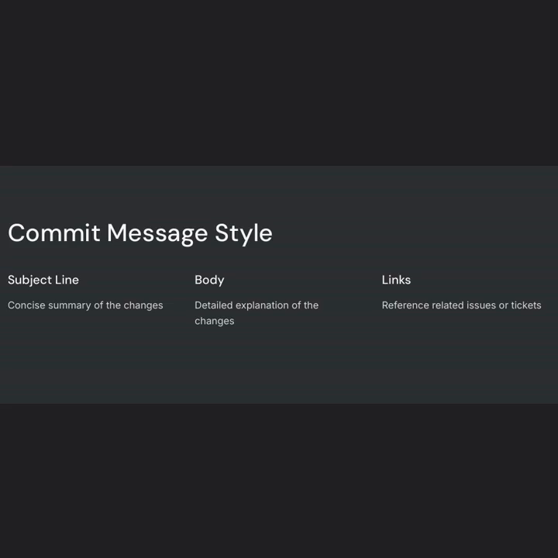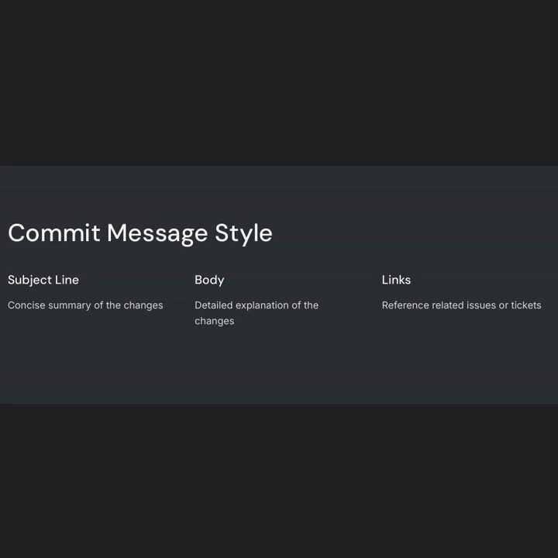After the subject, the body of the message comes next. The body should be used to explain why the change was made, providing the necessary context and clarifying any important details that might not be obvious from the code itself. The body should be wrapped at 72 characters for readability and it can also include references to any related issues or tickets in your project management system. By including references to tickets, you link the code changes directly to the context of the problem they are addressing. For example, you might write something like "fixes #123, where user profile data was not loading correctly." This creates a clear connection between the code and the issue it resolves.